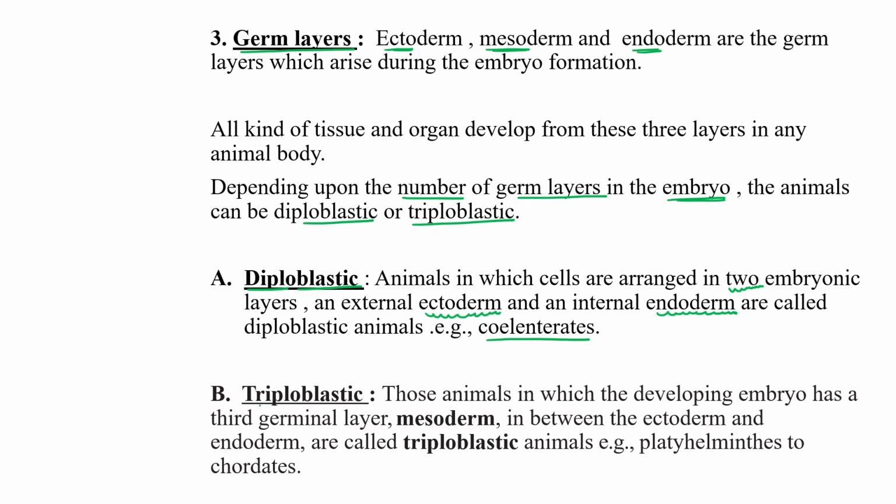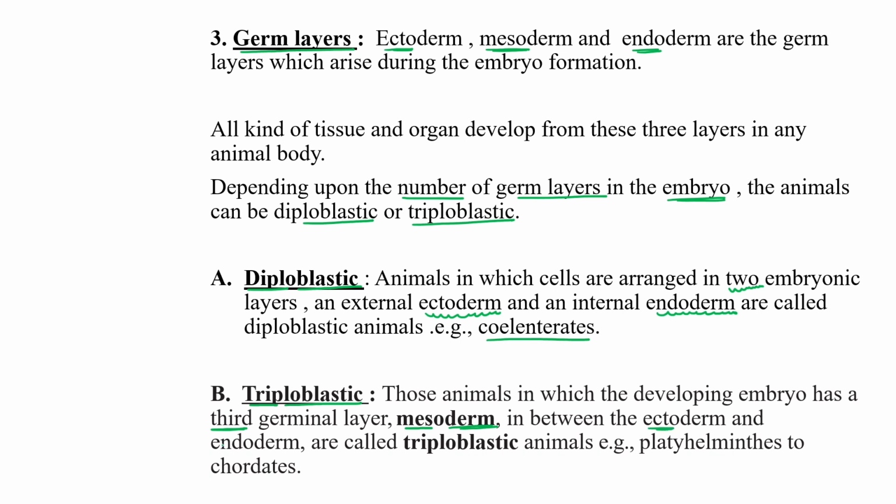Second category is triploblastic. Triploblastic animals are those in which the developing embryo has three germinal layers. The third germinal layer, along with these two, is the mesoderm.